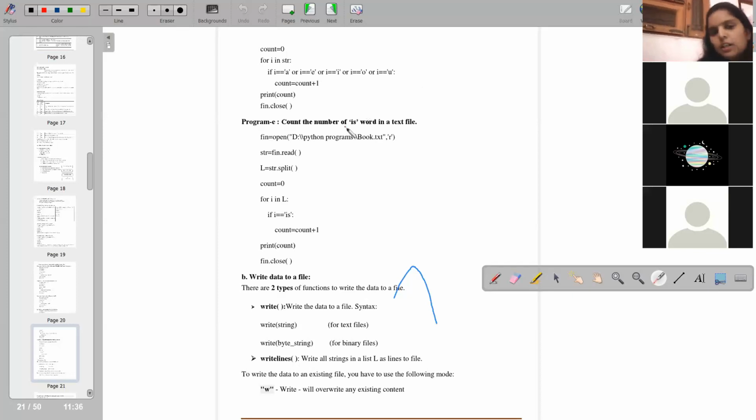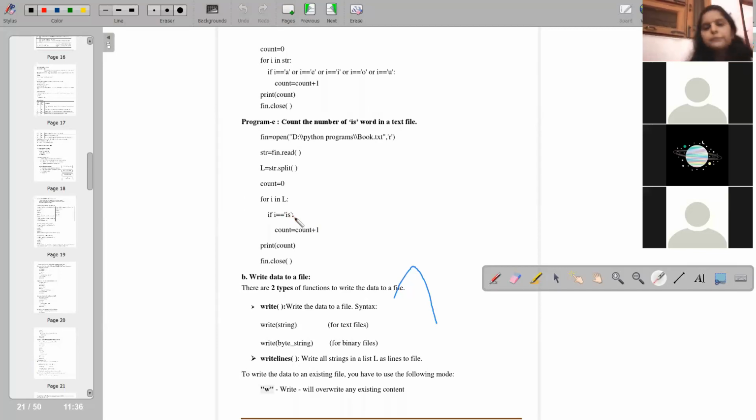Okay, next is count the number of "is" words in a text file. Again, the program says count the number of "is", how many times "is" comes in a program. So for any specific word you can find out how many times it is repeating. Open the file, read the file, then split, take a count, then for i in L, if i is equal to "is", then count it,